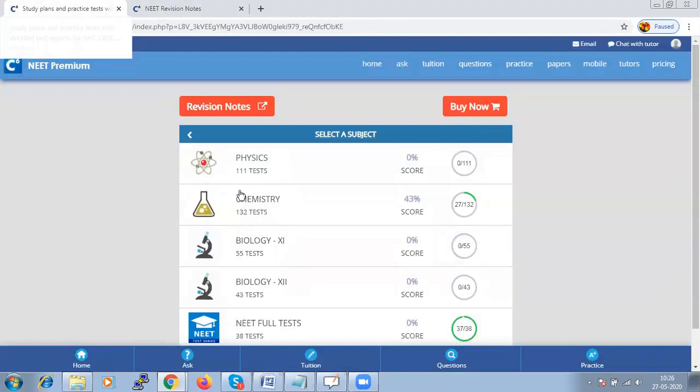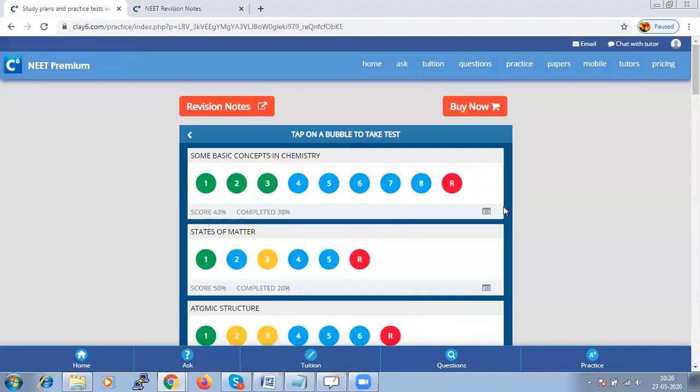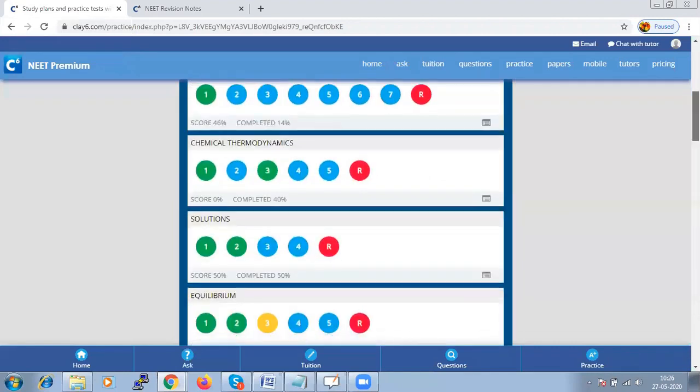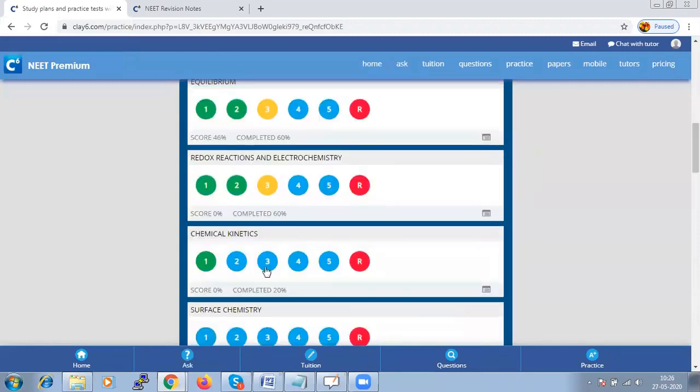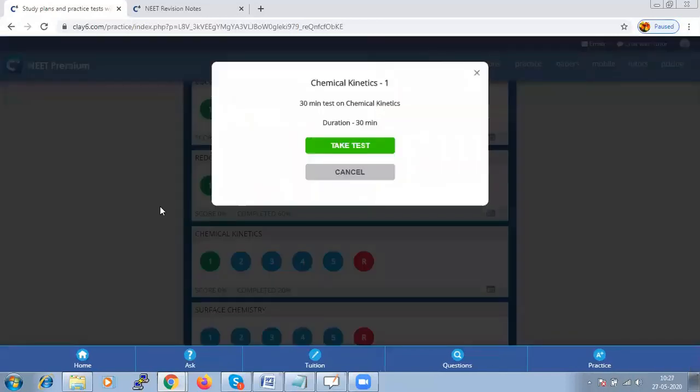For taking a test, if you go to chemistry, we have chapter wise tests available here. Here we are going to take a test from chemical kinetics. Each bubble represents a test, and each color has its own identification. If the bubble is green, it means the test is already taken. Blue indicates that it is yet to be taken, and R is for a random test if you need any additional practice from the same chapter. So let us try taking the test.